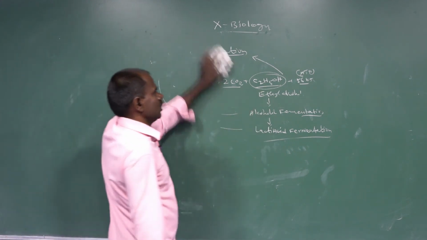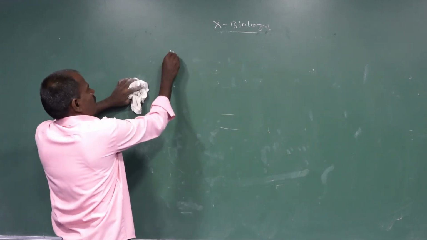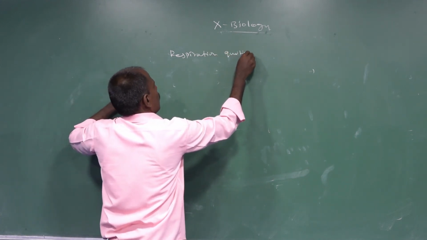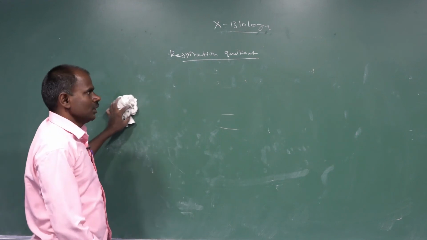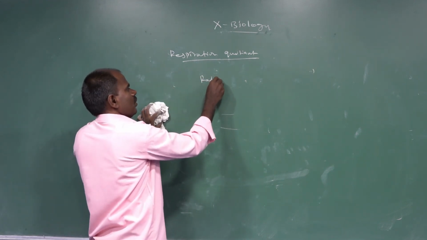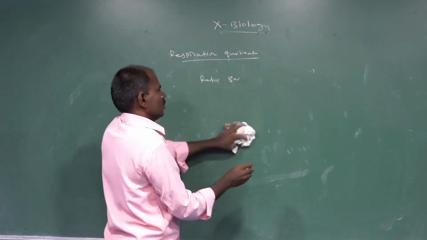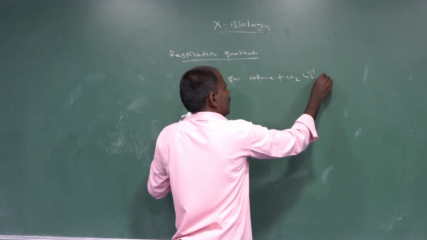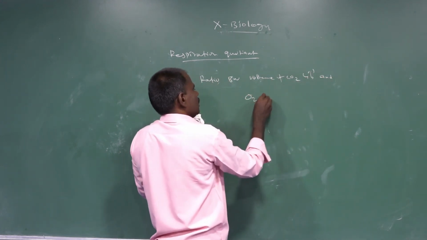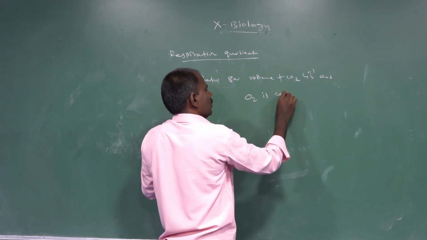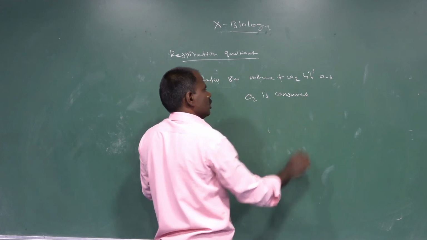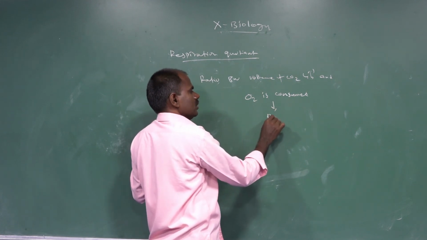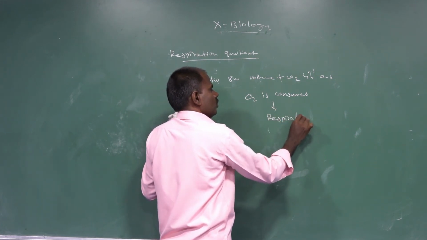The next topic is respiration quotient. Respiration quotient is the ratio between the volume of carbon dioxide liberated and the volume of oxygen consumed during respiration.